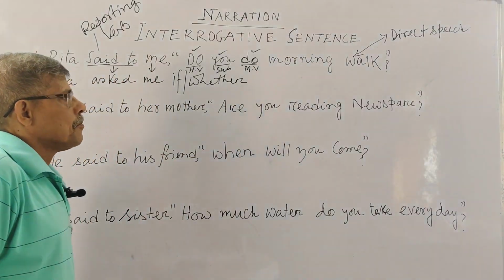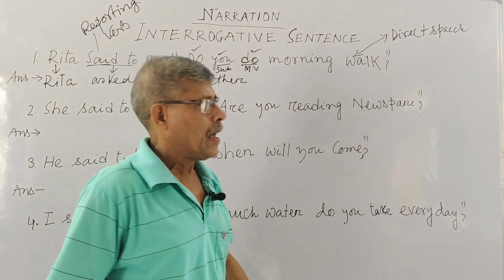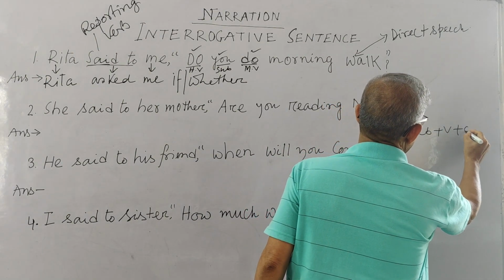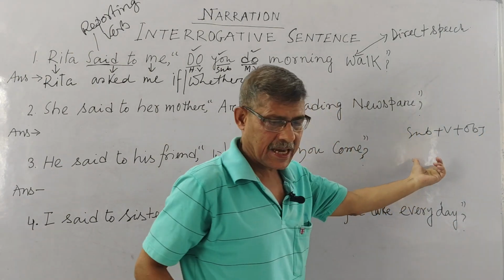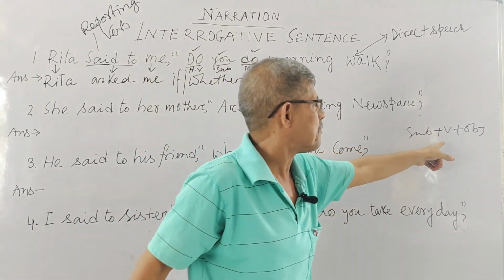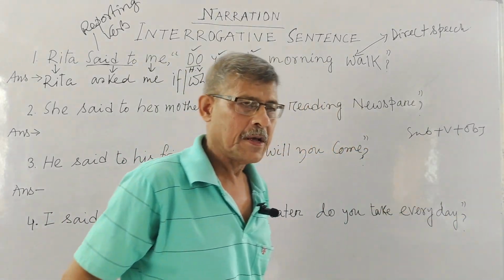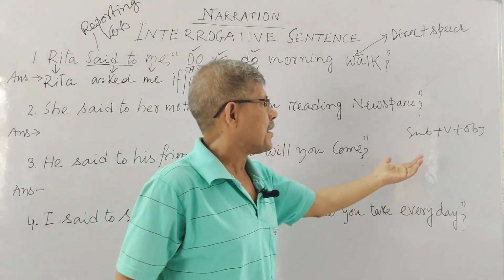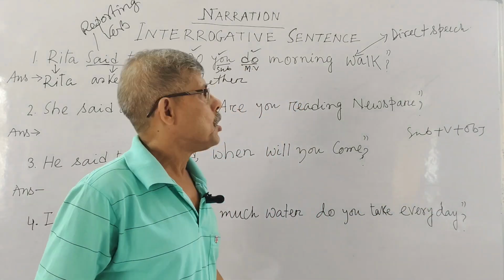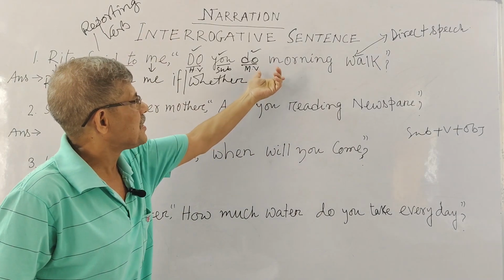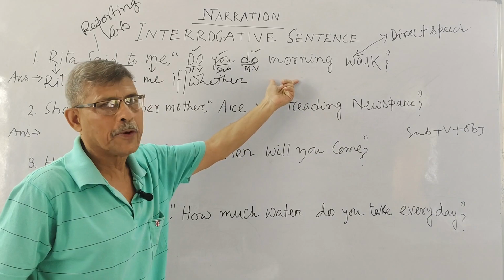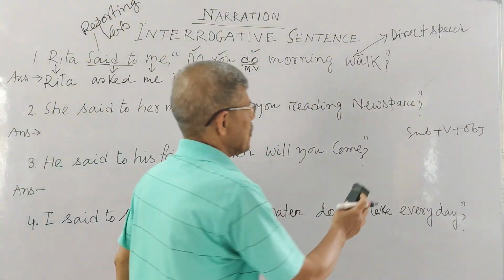Now you see, for assertive, we know the structure is subject plus verb plus object. This is the assertive form, mind it: subject plus verb plus object. If you get this structure, then you can know that your sentence is assertive. So you have to make this interrogative sentence into this structure, this form, to get an assertive sentence.